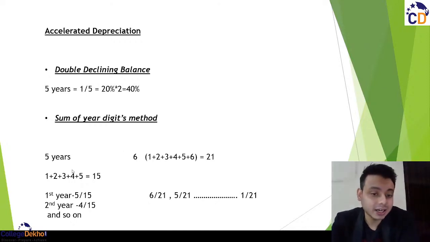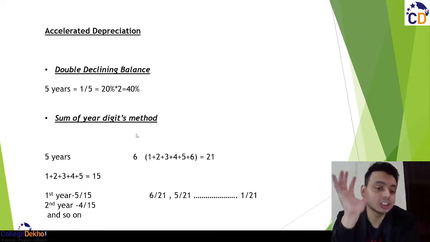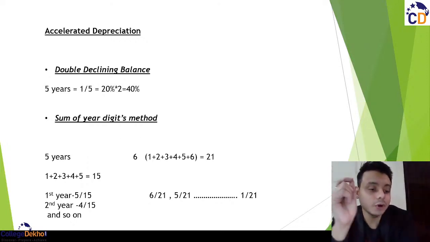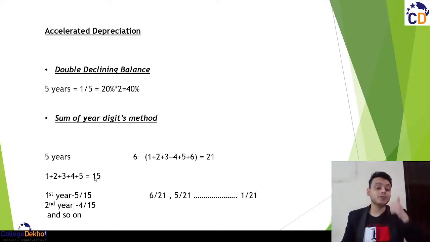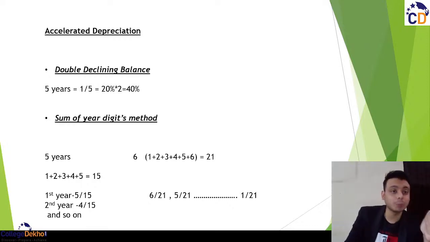दिस मेथड इज बेसिकली, अगर वो बोल रहा है कि 5 ईयर्स तक डेप्रिसिएशन चार्ज करना है, सो व्हाट दे वुड डू, they would take the summation of the 5 years of the numbers. They'll add first year, second year, third year, fourth year, and fifth year. So when you add 1 plus 2 plus 3 plus 4 plus 5, you get 15. Okay. And what do they do? In the first year, they charge 5 by 15.